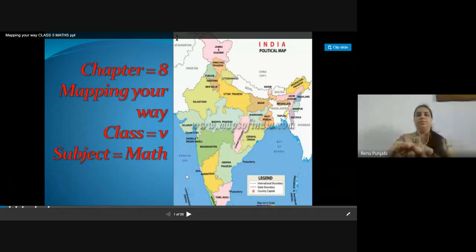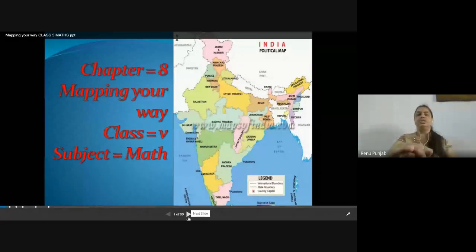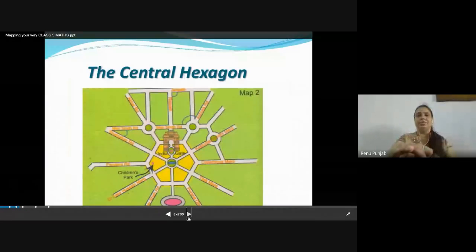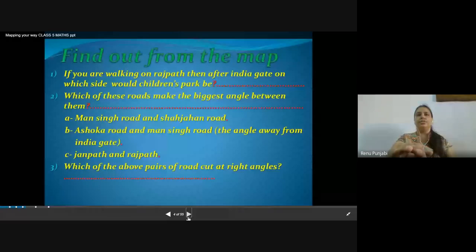So I'm going to show you the PPT based on the chapter. In this, you are going to see many pictures related to the chapter and the historical places of Delhi. This is the first map which we were discussing. The second map we have already discussed right now. And these are the questions which we have discussed on the basis of this chapter.